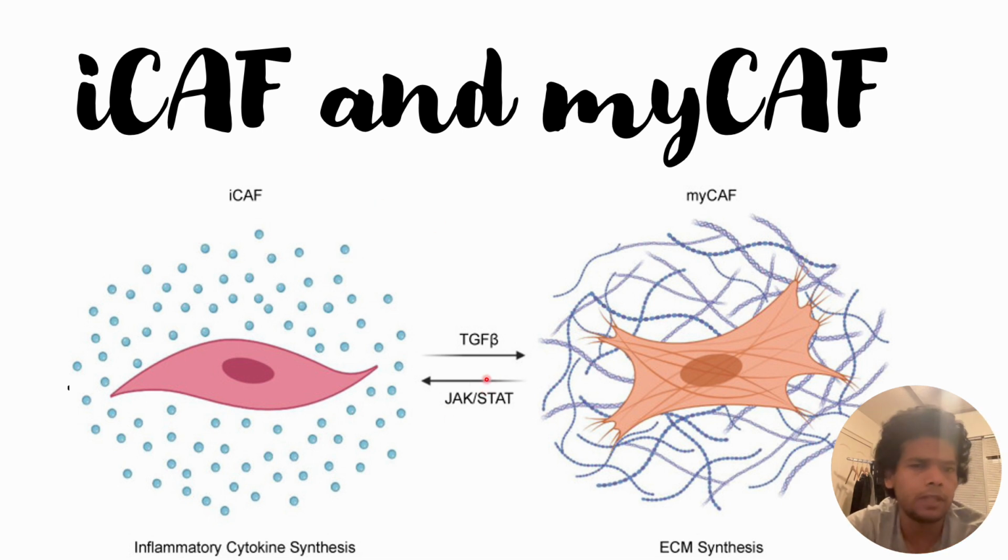Upregulation of the TGF-beta signaling pathway will cause more of the myofibroblast cancer associated fibroblast, whereas upregulation of the JAK-STAT pathway will cause more of the inflammatory cancer associated fibroblast. And this kind of competition occurs during tumor progression.